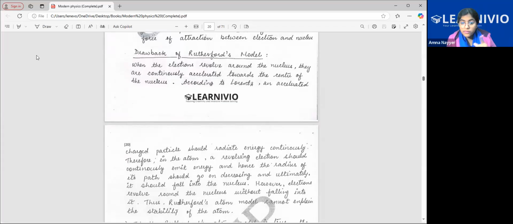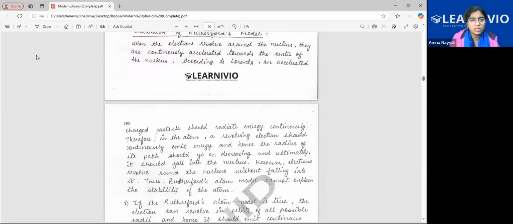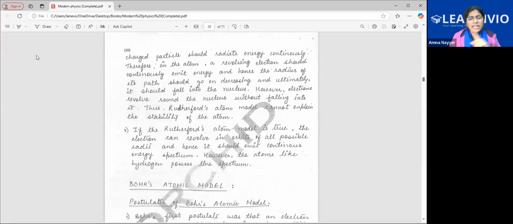So if revolving electrons are continuously emitting energy, then the radius will decrease and they will ultimately fall into the nucleus. Stability of the atom has gone. And again, he told about the line spectrum, which we'll be doing, but he didn't mention anything about the line spectrum. So that was also his limitation. Bohr's model is left.